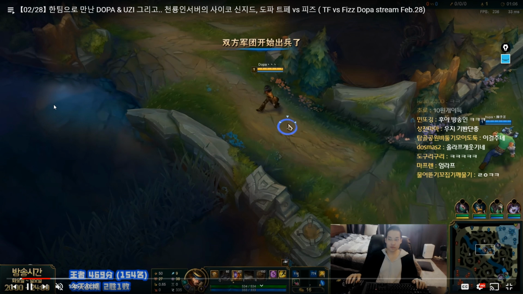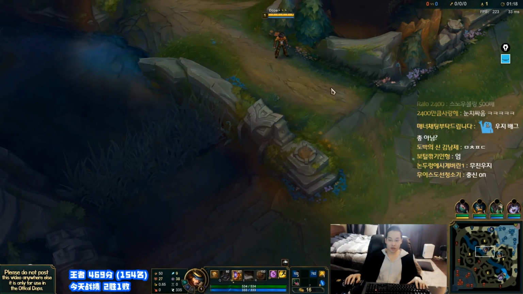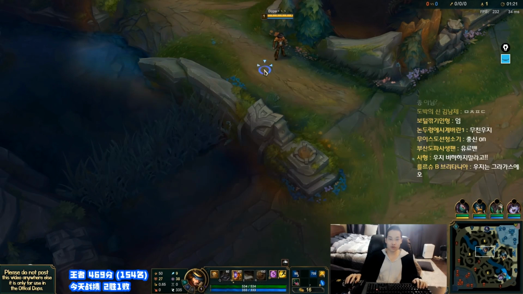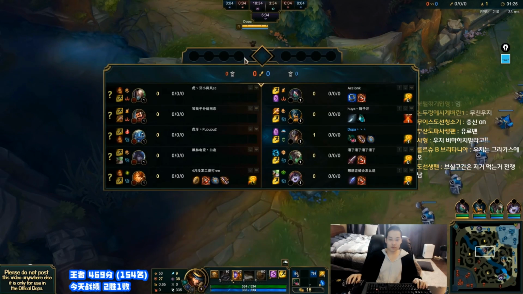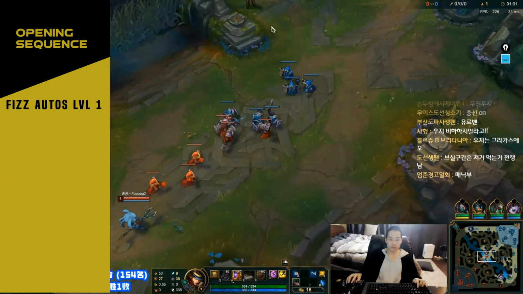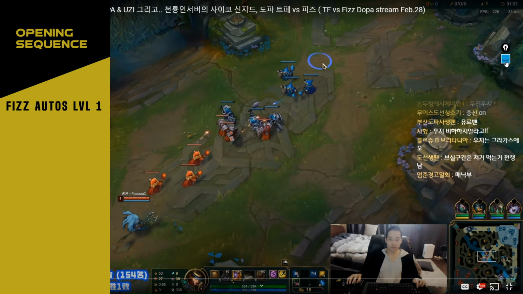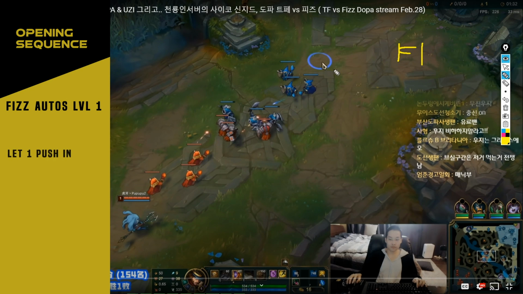Again, we're going to notice Dopa on TF versus Fizz, and we're going to see that he actually waits to see if Fizz will auto level 1, and if Fizz does auto level 1, then what ends up actually happening is the sequence becomes, not freeze on 1, sorry, but let 1 push in to us, and then freeze on 2.